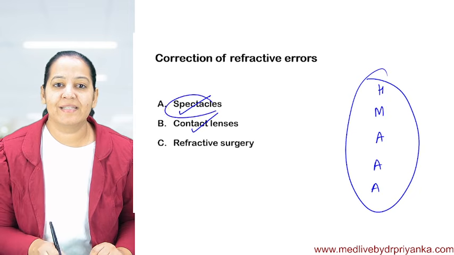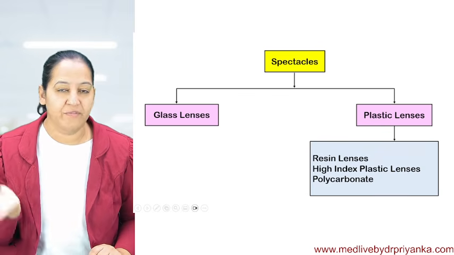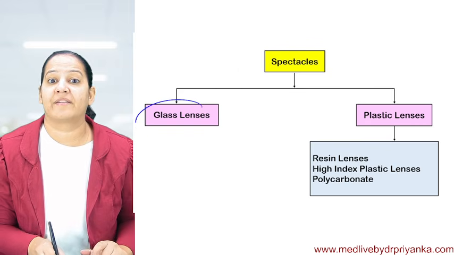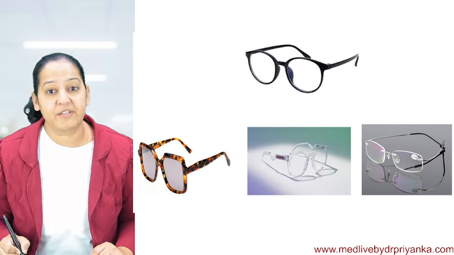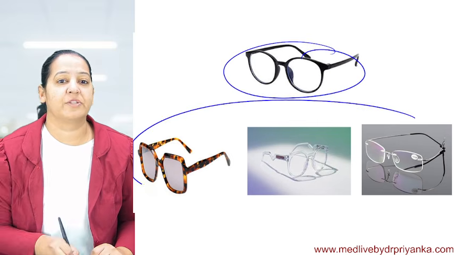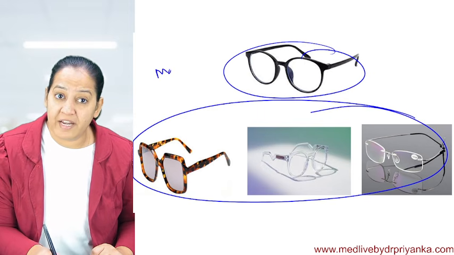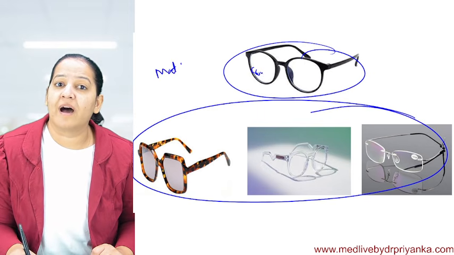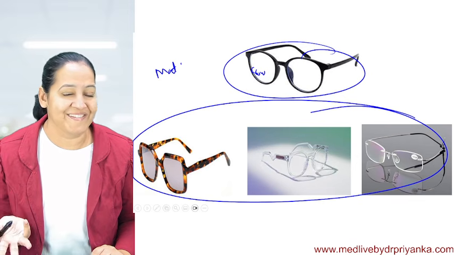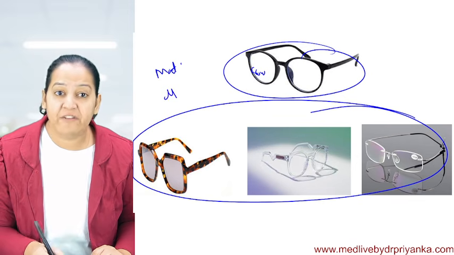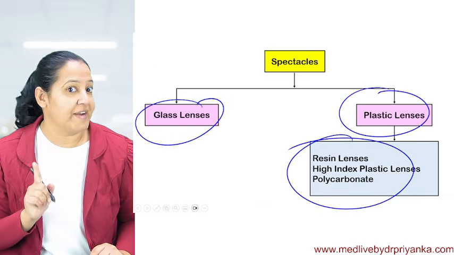In the spectacles, I taught you the types of spectacles. If you remember, there are 2 types of spectacles, glass and plastic. Plastic is further of 3 types. This is glass, and these are the 3 types of plastic. I taught you the material of each of them. The glass is crown glass. And I told you the refractive index of each of these materials, on which you get MCQs.